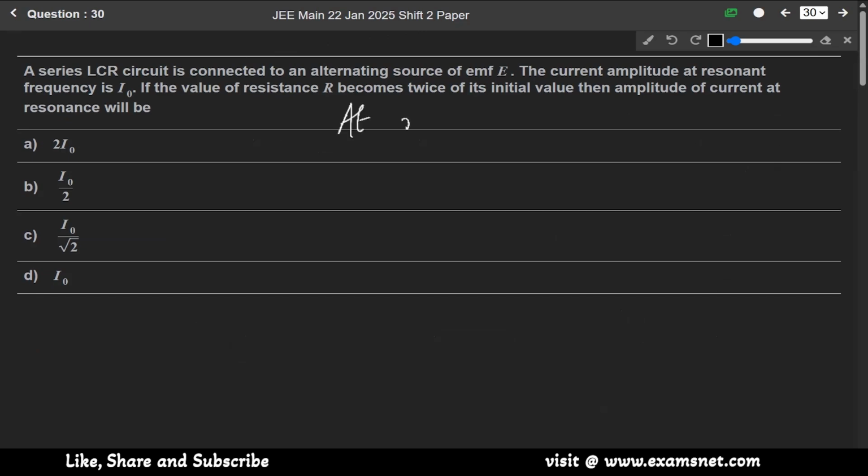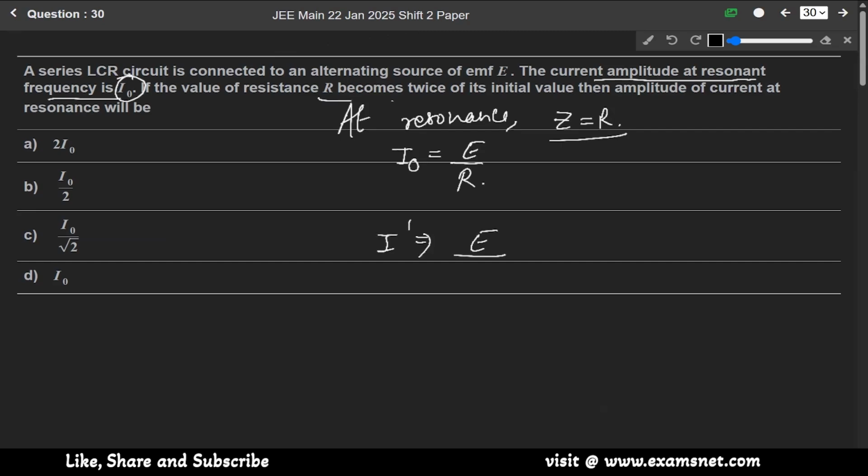So we know that at resonance Z is equals to R. Initially the current amplitude at resonant frequency is I naught, means I naught will be equals to E over R. So I prime will be equals to E over R becoming twice of its initial value, means 2R. So it will be equals to I naught by 2. So our answer is option B, that is I naught by 2.